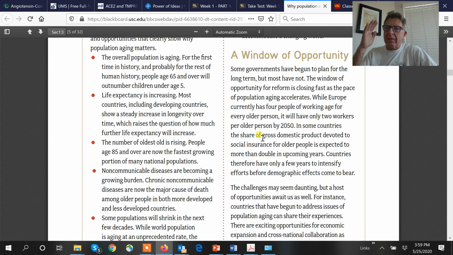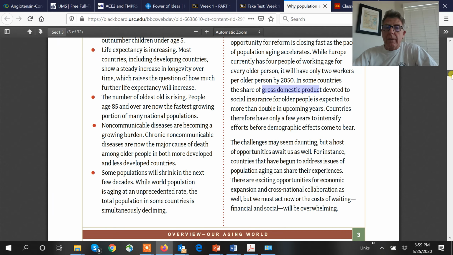You're going to learn about tax deferred. I'll pay taxes on it later when I spend it. A lot of European countries didn't do that, and now they are absolutely hamstrung. In terms of the amount of money that the country is spending, which is their gross domestic product, so much of it is going towards pensions that they are getting underwater.